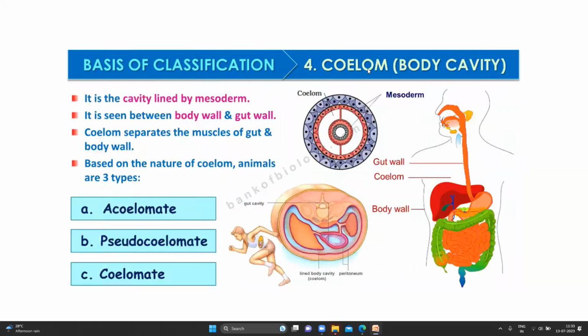Then coelom or body cavity. It is the cavity lined by mesoderm. It is seen between body wall and gut wall. Between body and the gut. Gut means digestive system. Now, if you see between our digestive system and our skin, there will be some hollow space. That is called coelom. Coelom separates the muscle of the gut and the body wall.